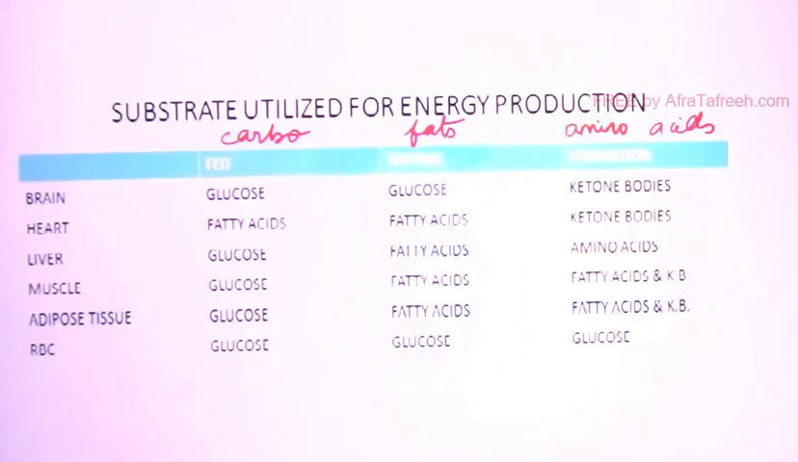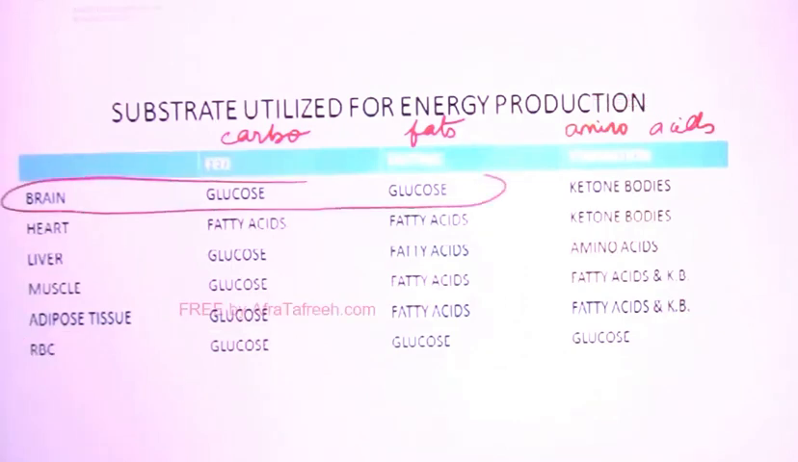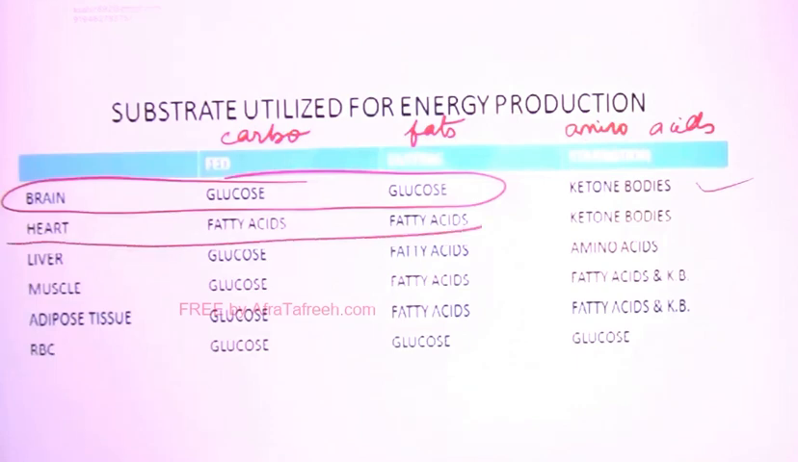And note one point, that brain is using glucose in fed and fasting situation. If starvation, then it will shift to ketone bodies. Heart is using fatty acid in fed and fasting state. If it is a very severe situation, then it will shift to ketone bodies, right? So tell me why glucose is decided as the main fuel for brain in fed state, and why fatty acid is decided as main fuel in fed state for heart,